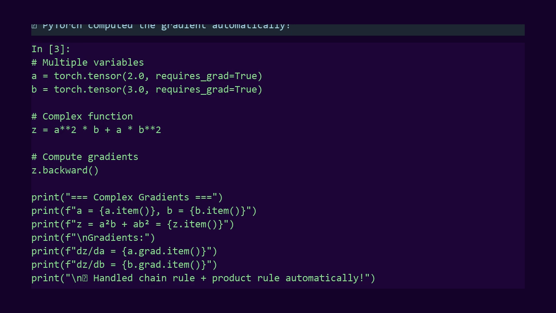Look at the gradients. dz over da is 21. dz over db is 16. These tell us, if we change a slightly, z changes by about 21 times that amount. If we change b, z changes by about 16 times that amount. PyTorch handled all the calculus automatically. Chain rule, product rule, everything.